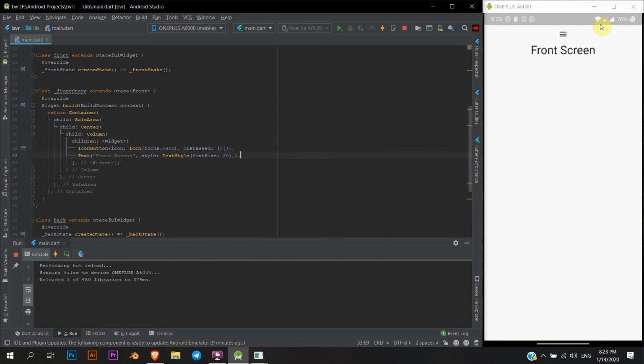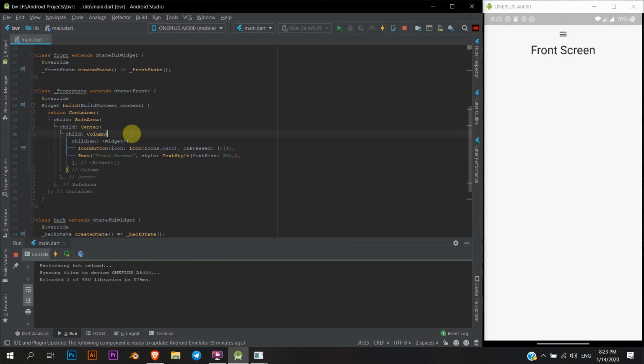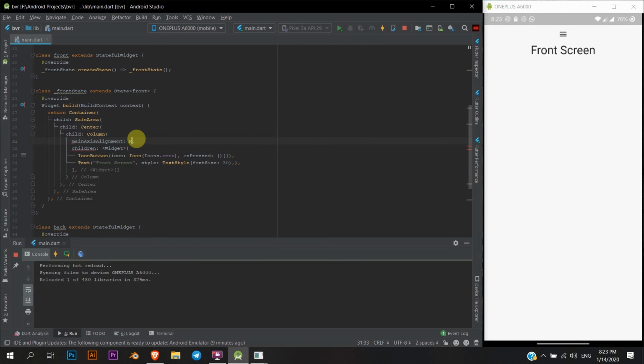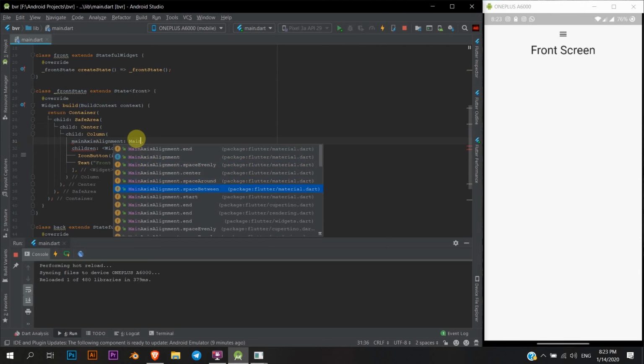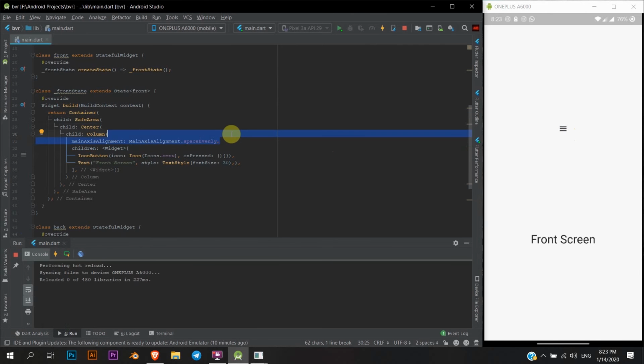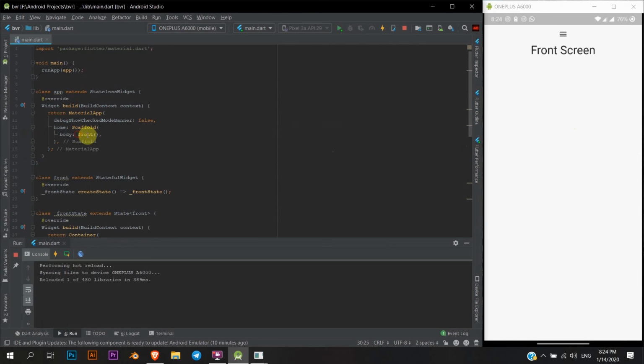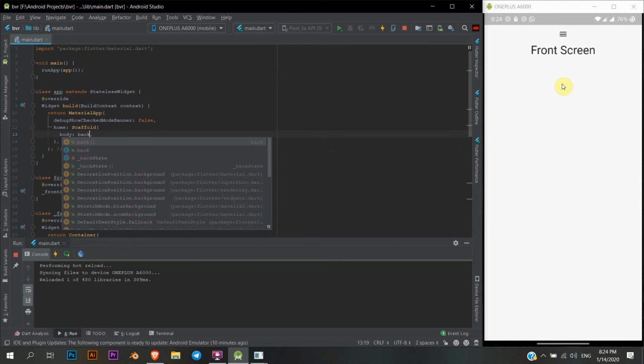I'm just gonna go into editing more of it. Now this is done. We're not gonna go much into it. The only thing which I might do is main axis alignment and do it like space evenly. It looks more even like this. Or even this is also not necessary actually. Let's just go ahead with the video. Now we are done with editing the front screen. Now we shall go and edit the back one.